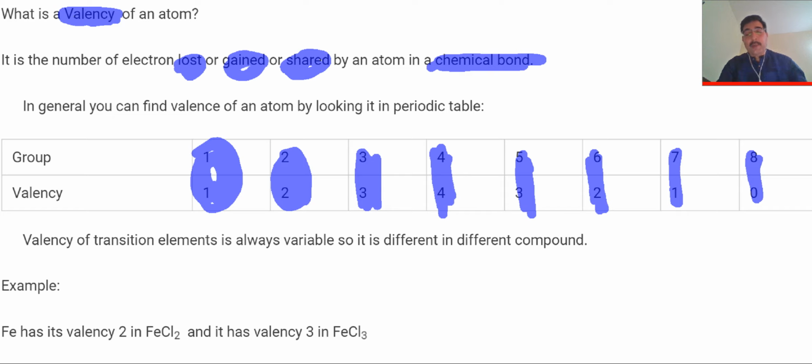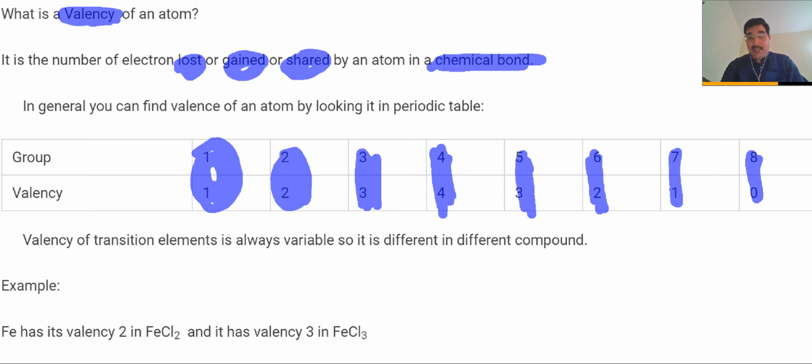Similarly, group 4 elements have a valency of 4. That means they either lose or gain electrons. Group 5 elements need 3 electrons. If they gain 3 electrons, they become stable, with noble gas configuration.